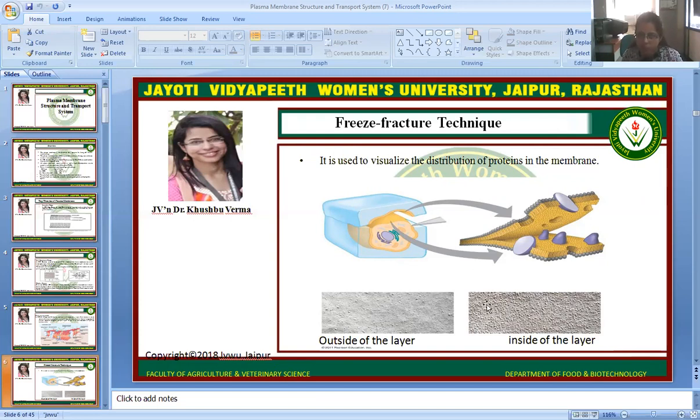Embedded means there are more integral proteins or more transport proteins present on the inside of the layer, and the outside layer is not as embedded. It means they do not have as many integral proteins on the outside of the layer. So here we can simply say that the freeze fracture technique is very important for the analysis of the structural distribution of integral proteins throughout the cell membrane.